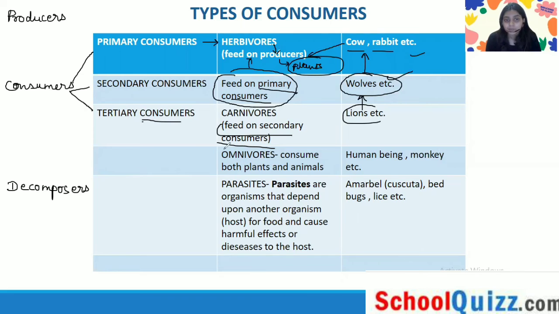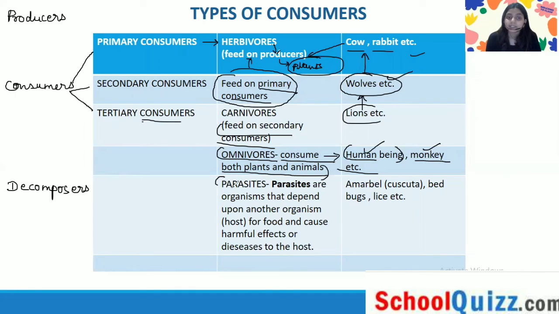Next, we have omnivores. Omnivores consume both plants and animals. In this category, we have the human being as an example. A monkey can also eat plants and the secondary consumers, like small animals. So in the category of omnivores, we have human being and monkey.